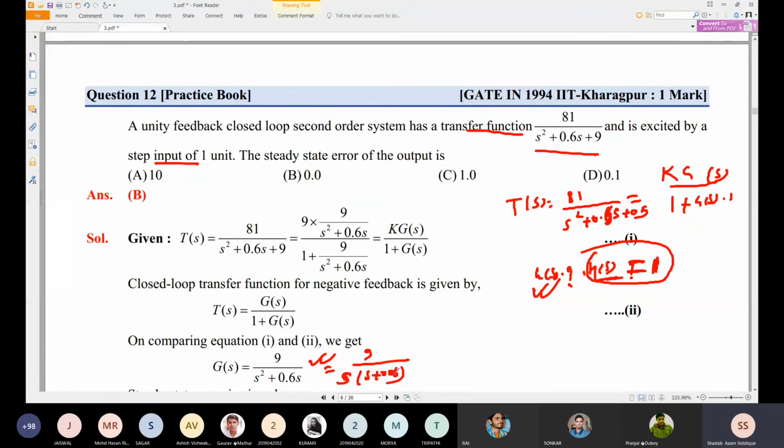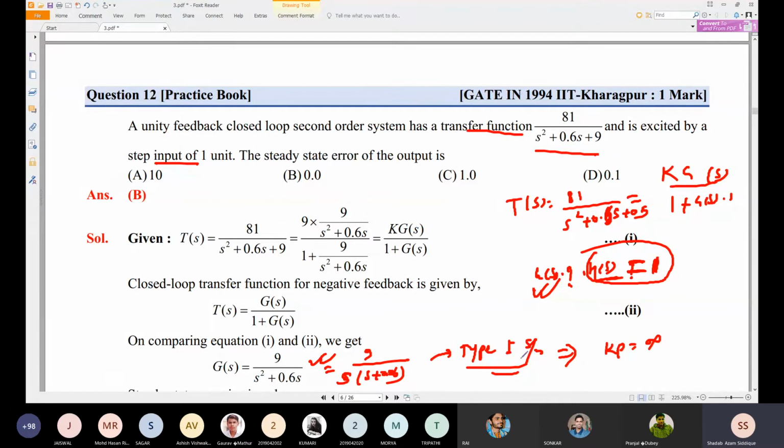So this is the type 1 system, and for the type 1 system with a unit step, what will be the value? You can go through the direct method. For a type 1 system with unit step, Kp is equal to infinity.